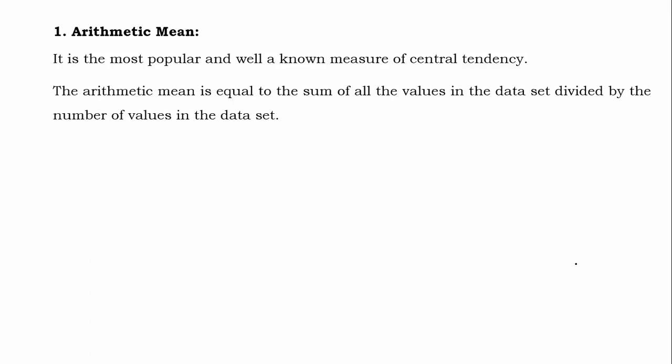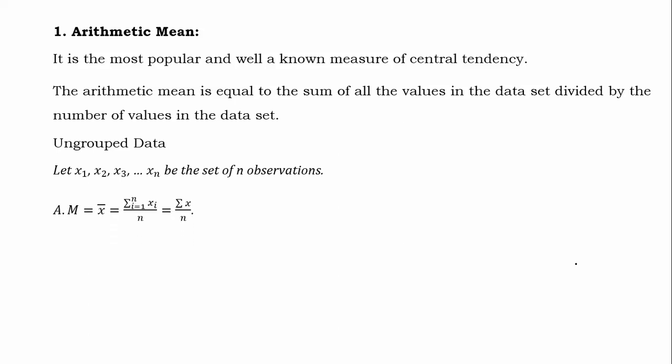Arithmetic mean is equal to the sum of all the values in the data set divided by the number of observations in the data set. And there are two types: ungrouped data and grouped data. Ungrouped data is also called raw data or primary data. If there is some variable of interest and you are noting the observations and writing them one after another on a plain paper, that is nothing but primary data or raw data. So x1, x2, x3, up to xn, these are n observations where x is the variable of interest.